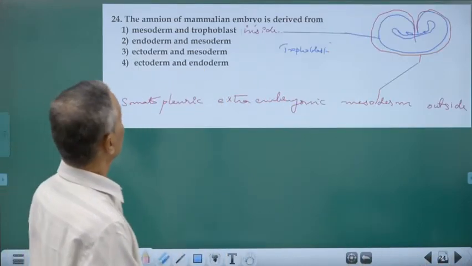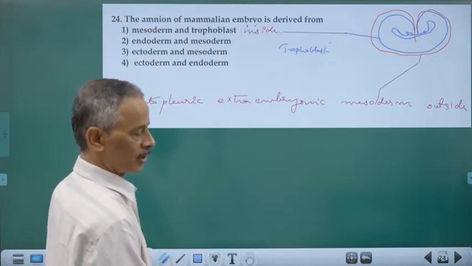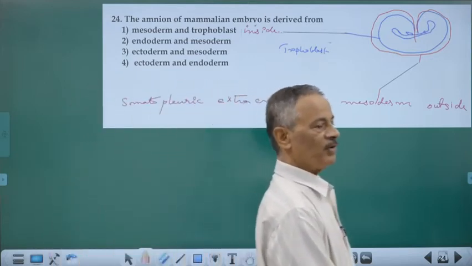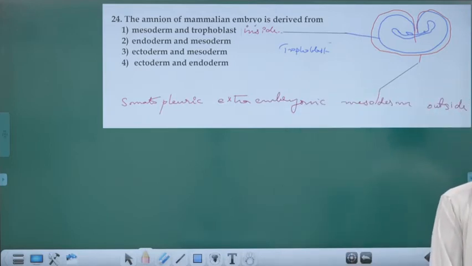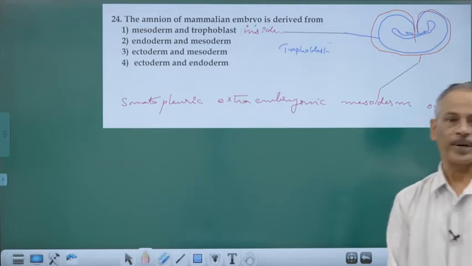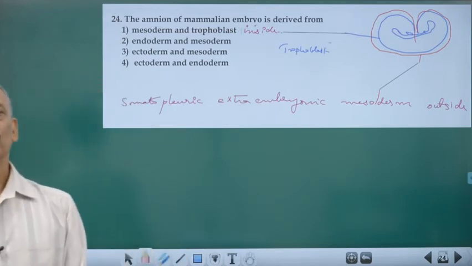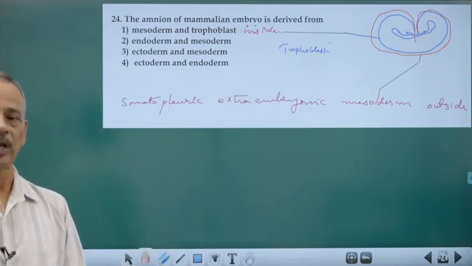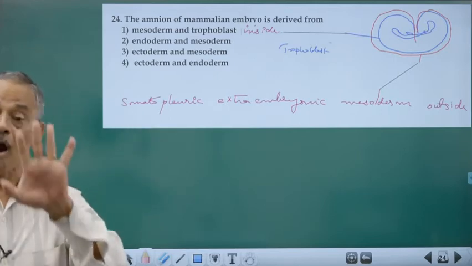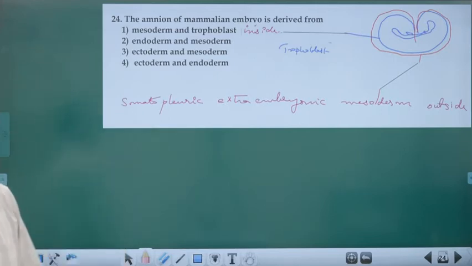Amnion of the mammalian embryo. Remember, we have 4 membranes around the fetus. In mammals, we call them extrafetal membranes or simply fetal membranes. Whereas in other amniotes like reptiles and birds, we simply call them extra-embryonal membranes. These membranes are all produced outside the developing embryo. That's why it's called extra-embryonal. They are present in all amniotes. Okay, we have 4 membranes.